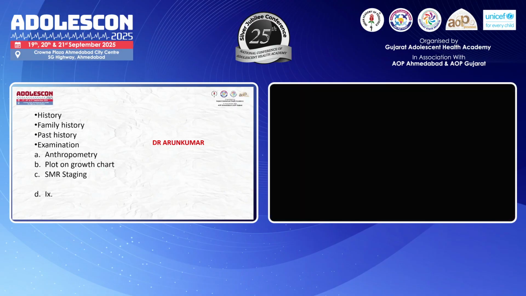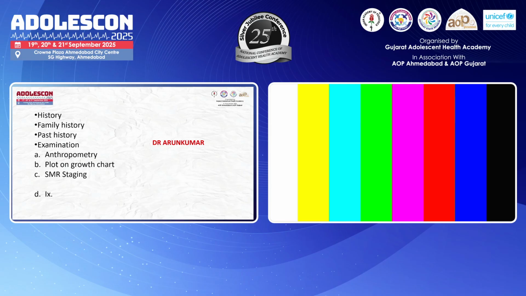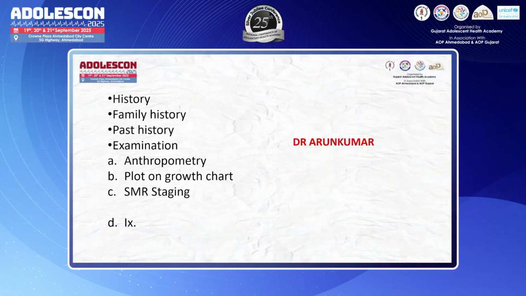On examination, I will go through anthropometry, weight, height, length, and also plot the growth chart, the WHO or Indian Academy of Pediatrics chart, and do SMR staging.